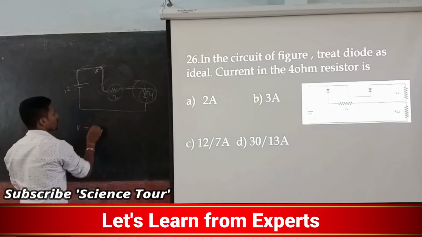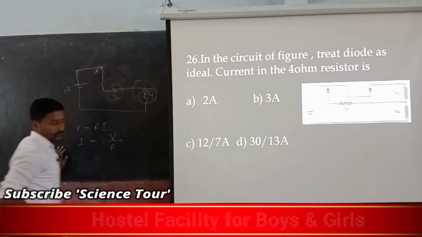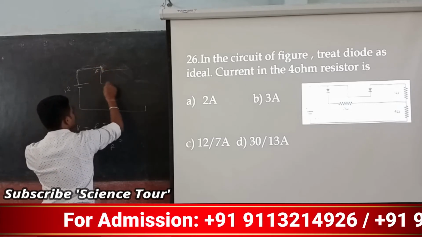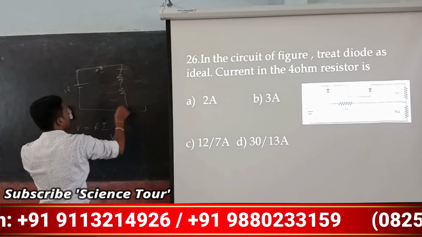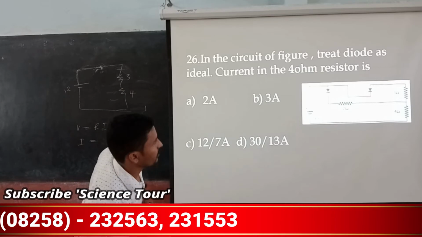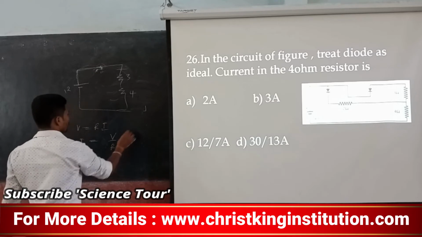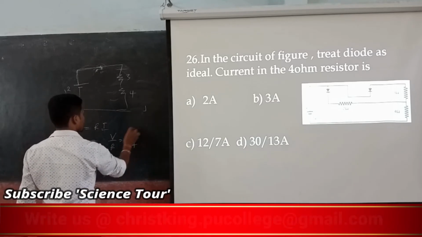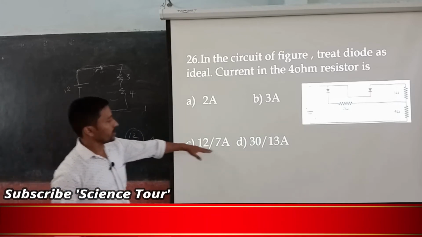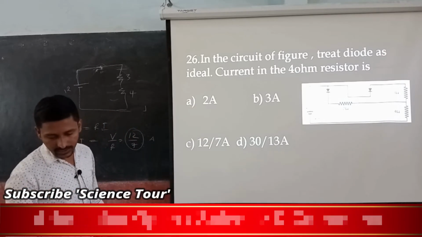Voltage V is equal to Ri, so I is equal to V by R, where R is the net resistance. Both resistors are in series. This is 3 ohm and this is 4 ohm, so it becomes 7 ohms. So 12 and 7, the current is 12 by 7 ampere. Option C is the right answer for you.